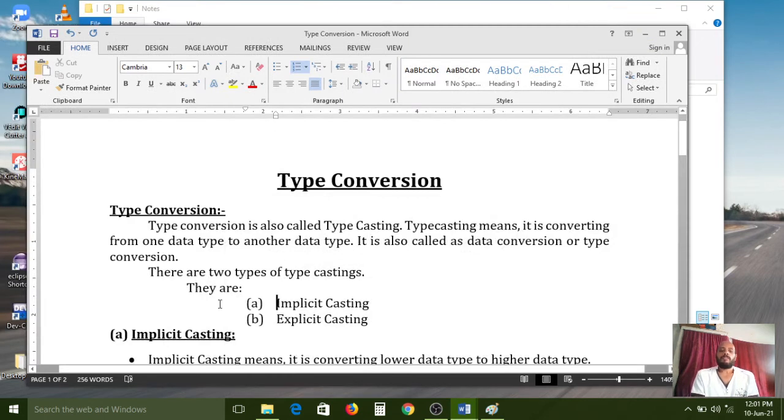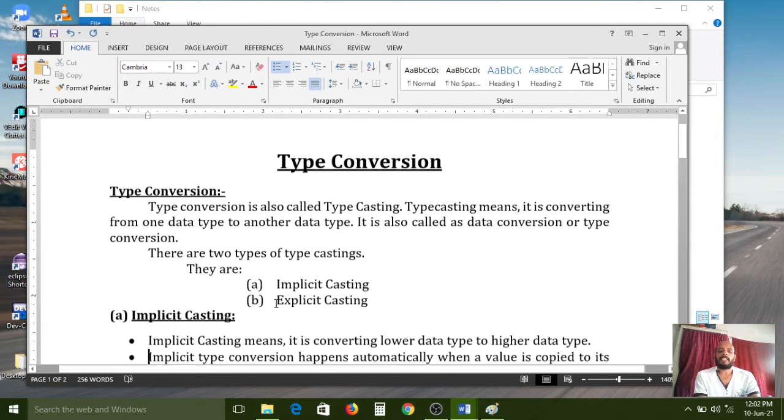Here first we have to see the definition. Type conversion is also called typecasting. Typecasting means converting from one data type to another data type. It is also called data conversion and type conversion. There are two types of castings. What are they? First one is implicit casting. Second one is explicit casting.